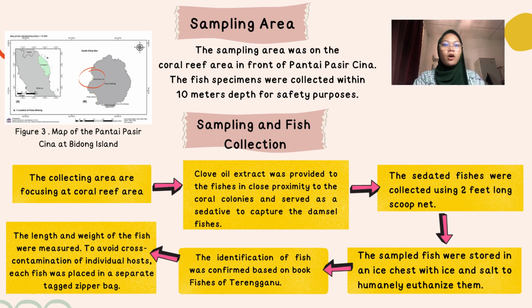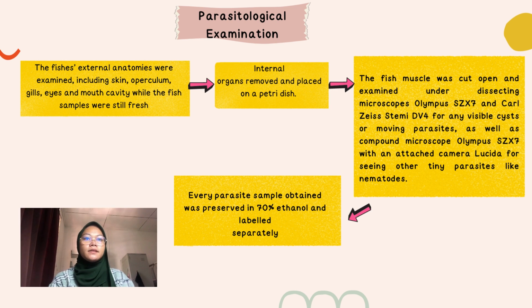The identification of fish was confirmed based on the book Fishes of Terengganu, and the length and weight of the fish were measured. To avoid cross-contamination of individual hosts, each fish was placed in a separate zip bag. Next, for the parasitological examination, first of all, the fish's external anatomy was examined, including skin, operculum, gill, eyes, and mouth cavity, while the fish sample was still fresh.